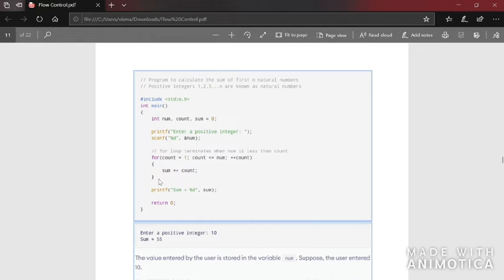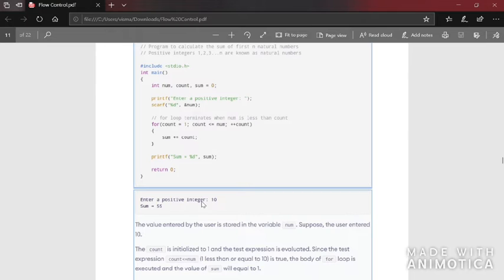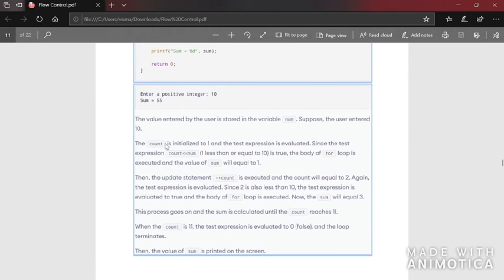If there is no closing bracket, it will come after this statement, and then it will come to the next statement, which is print sum equal to the value of sum. So here, if the input is 10, the output will be 55. Here is a small explanation that I've given.